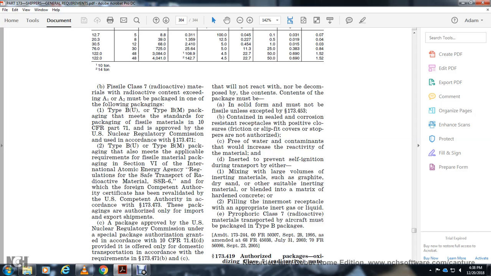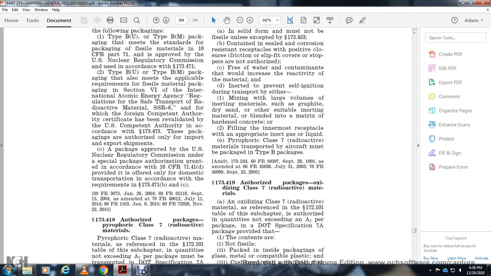with the water with the cams of the water and with the reactive with the material with the inverted in air to prevent with the self ignition during transportation by either mixing large volume with the in air maximum material such as the graphite dry sand or other suitable liner material with the blending of the mixture for the hardened concrete. Filling the innermost receptacle appropriately in air gas liquid with a pyrophoric class of the radioactive material transported in the aircraft must be packaged in type B packages.